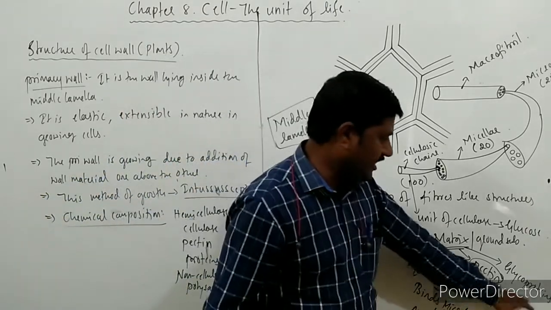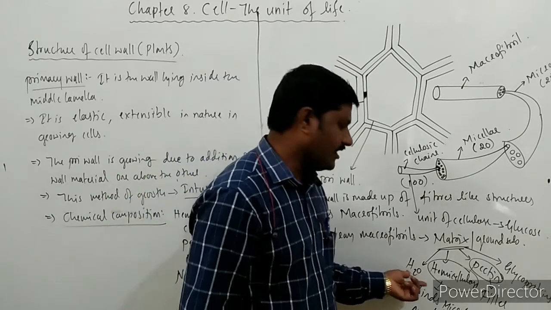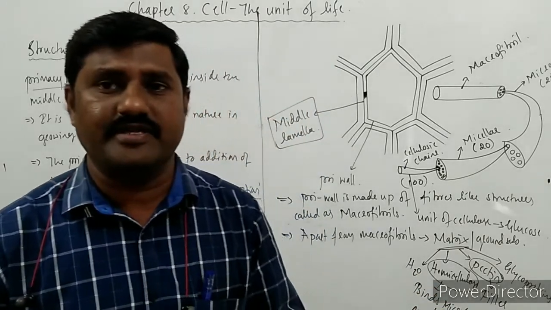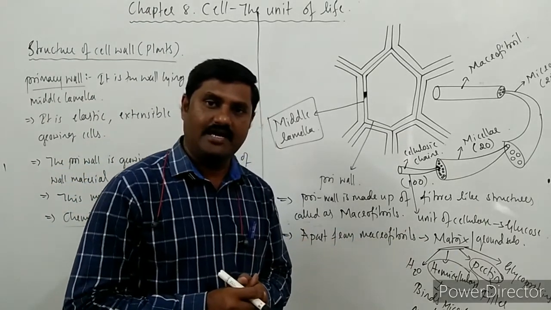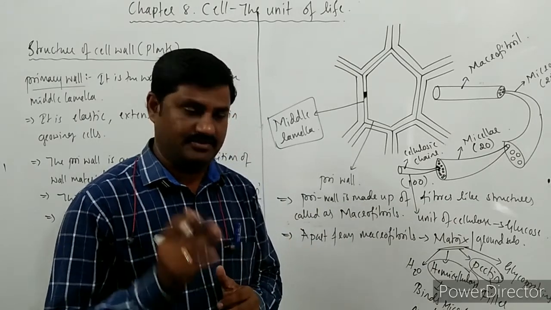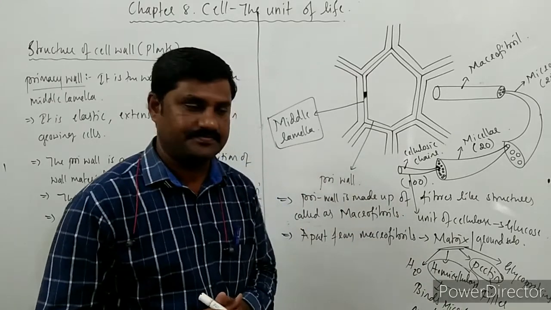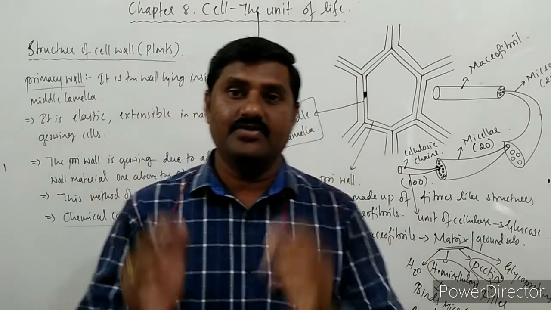And what about these glycoproteins? Glycoproteins are also present over there. Water is also present over there. All other materials are present over here as a ground substance inside it. And so the orientation of the fibrils takes place over here due to all these ingredients. So this is the primary wall.